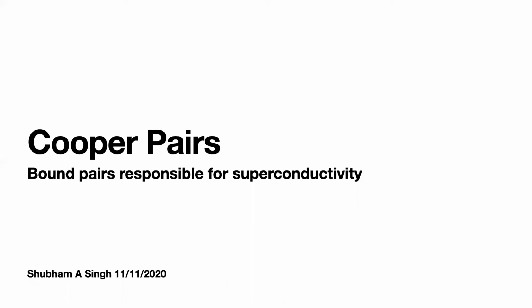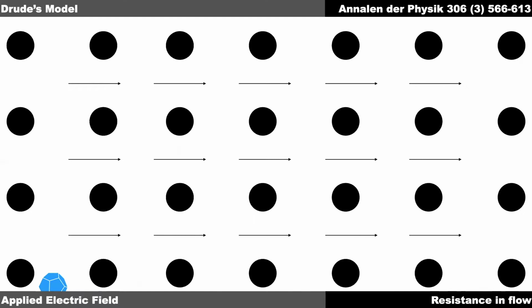Cooper pairs of electrons are bound pairs of electrons responsible for superconductivity. Before we discuss Cooper pairs, we should revisit Drude's model for conduction of electrical currents. According to Drude's model, when you apply an electric field, the electron travels inside the solid and it scatters